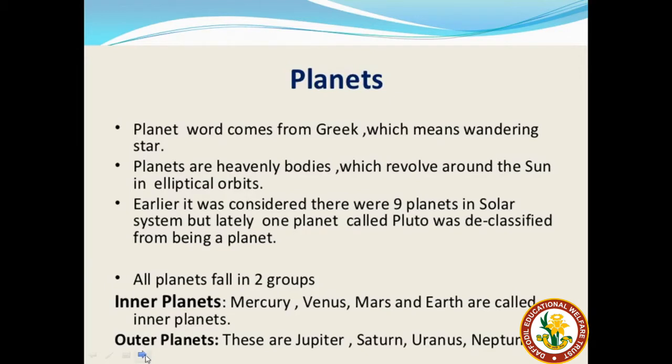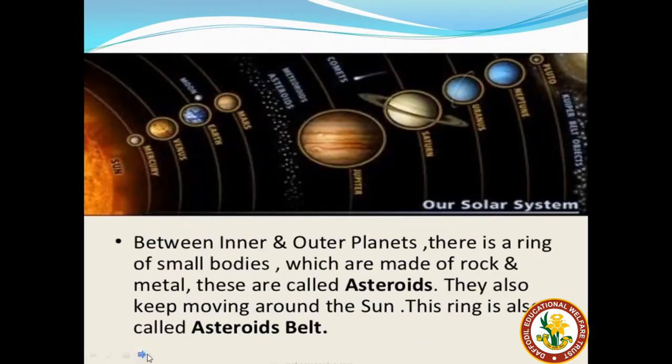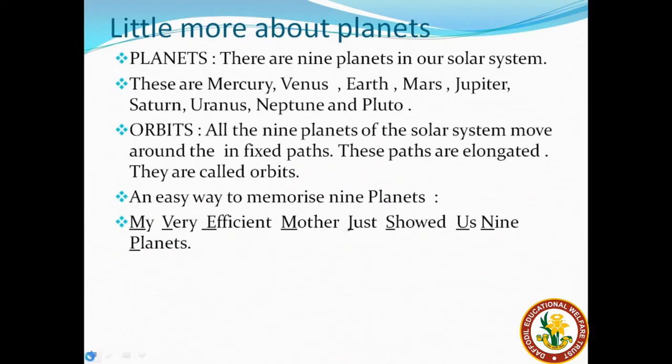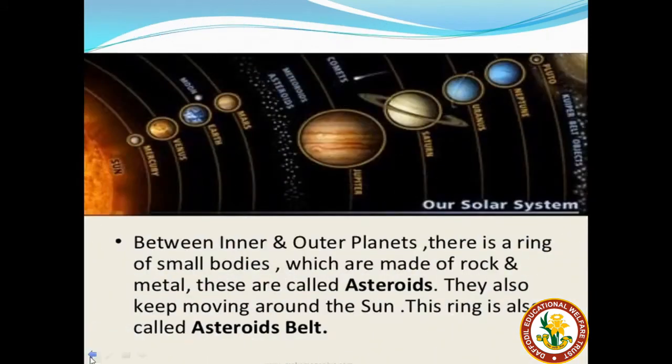These are called the asteroid belt. Asteroid belt, you can see on your slide, lies between Mars and Jupiter. Between Mars and Jupiter there is a belt of asteroids. It is known as the asteroid belt. It separates the outer planets from the inner planets. The names of the outer planets you can see and name them. It is there in the slide, you can see in front of you.